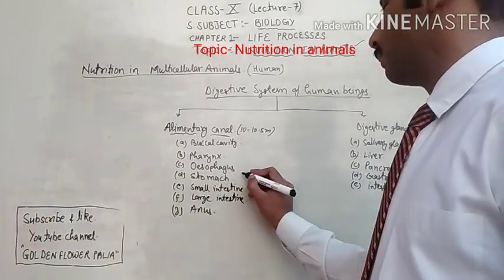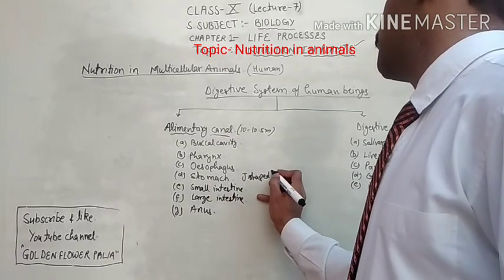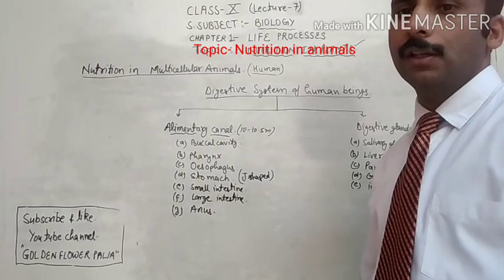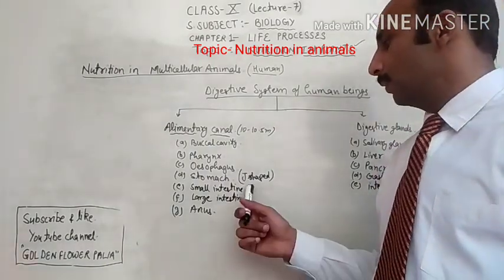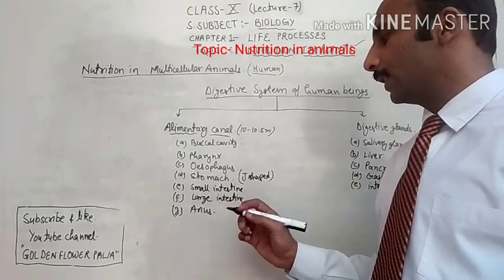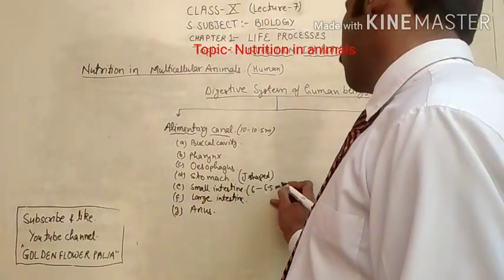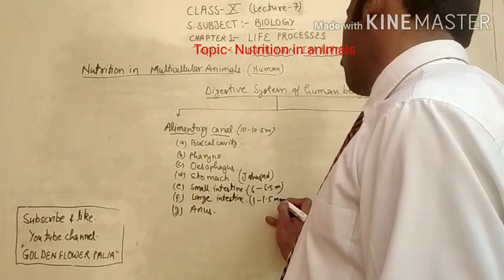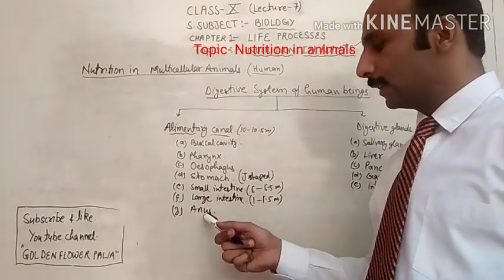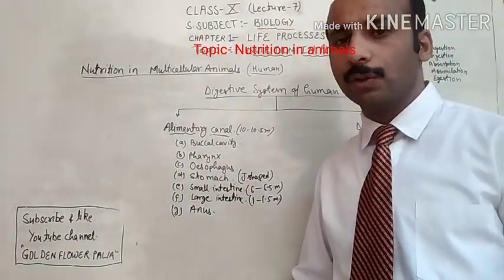Stomach is J-shaped, a J-shaped bag-like structure in the human being, which is helpful in the process of digestion. Small intestine is near about 6 to 6.5 meter long, and large intestine is near about 1 to 1.5 meter long. Anus is the last part through which the undigested food is removed periodically.